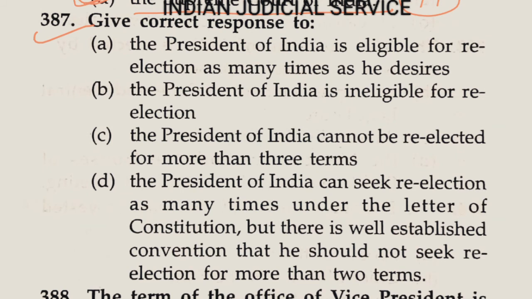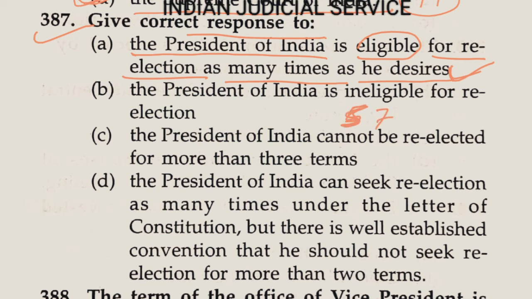Question number 387. Give the correct response to option A. The President of India is eligible for re-election as many times as he desires. So this may be correct according to the provision of the Constitution. Article 57 of the Constitution deals with the eligibility for re-election.